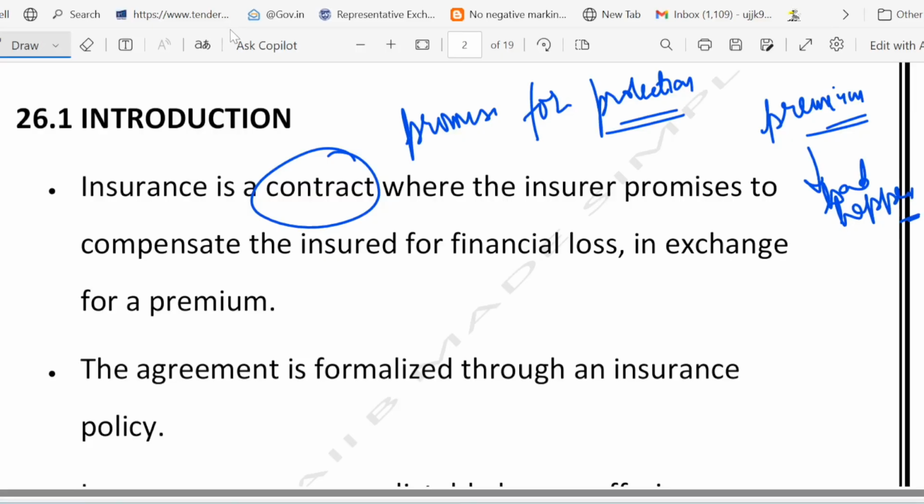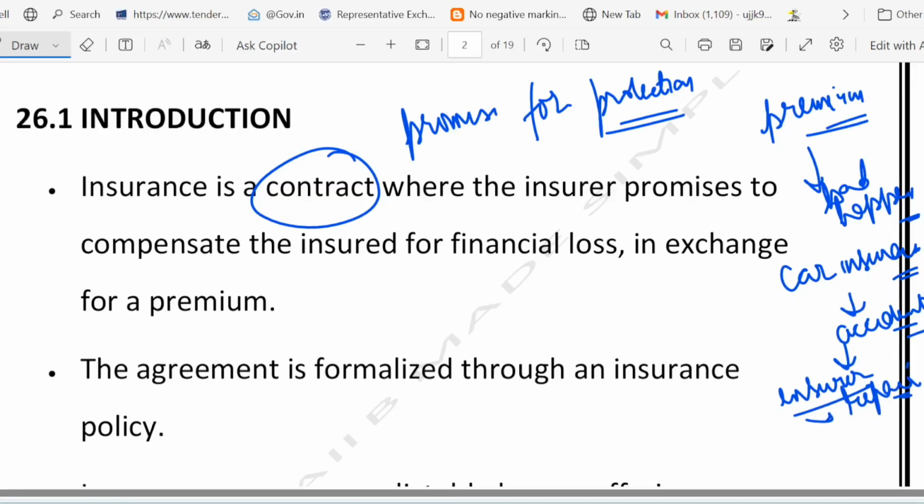For example, suppose you have car insurance, and the car met with an accident. What happened to the car? The car met with an accident. So what will happen? The insurer pays for repair, minus any deductible. So that is what we call insurance.